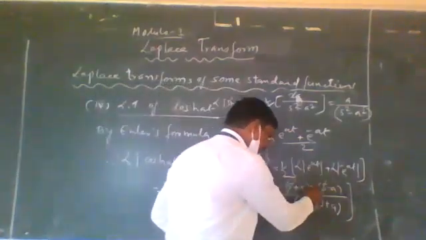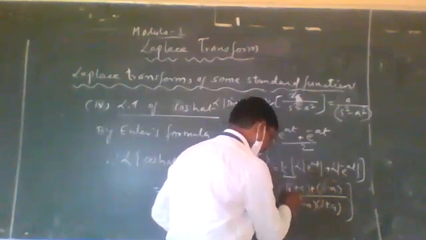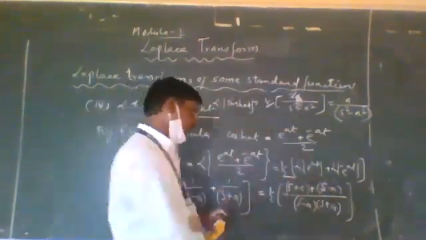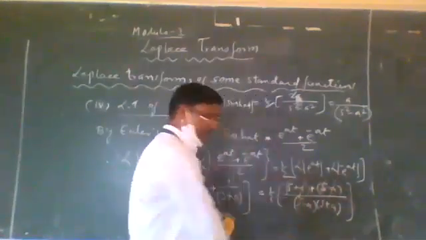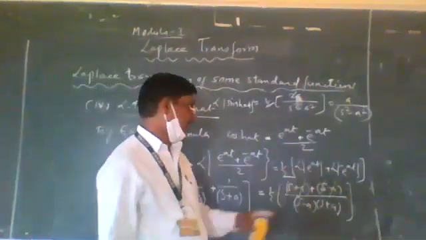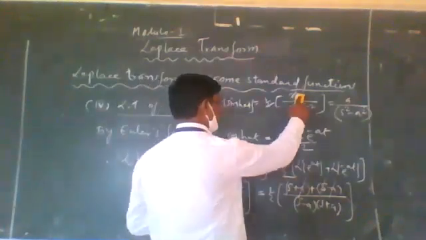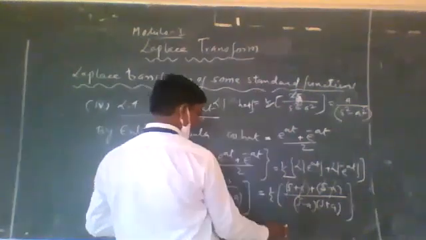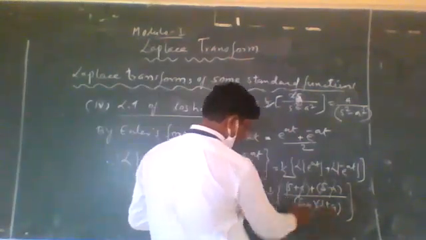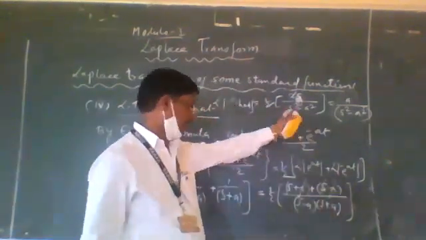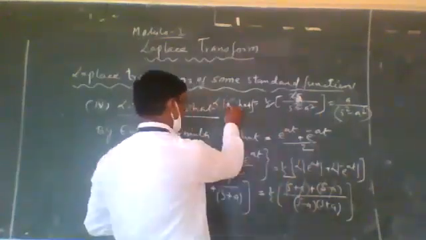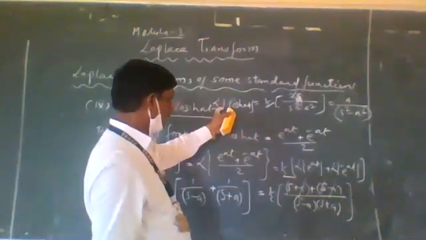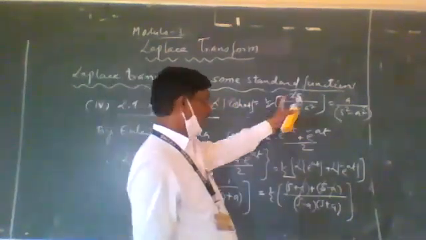plus s minus a. Now in these two terms, minus a plus a get cancelled, and s plus s becomes 2s. So 2s divided by, again a minus b, a plus b is equal to a square minus b square, that is s square minus a square, is the hyperbolic cos at LT. So the 2 gets cancelled.